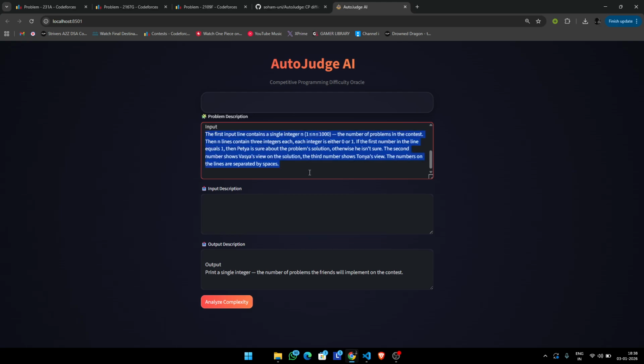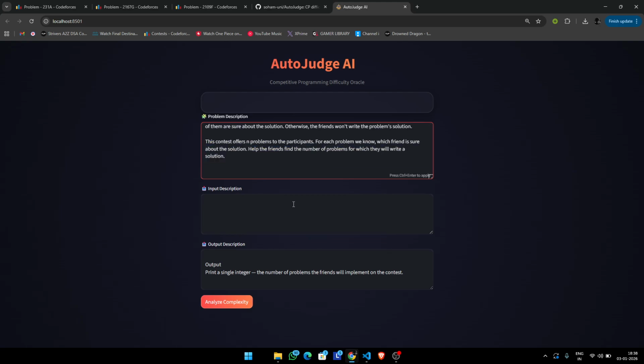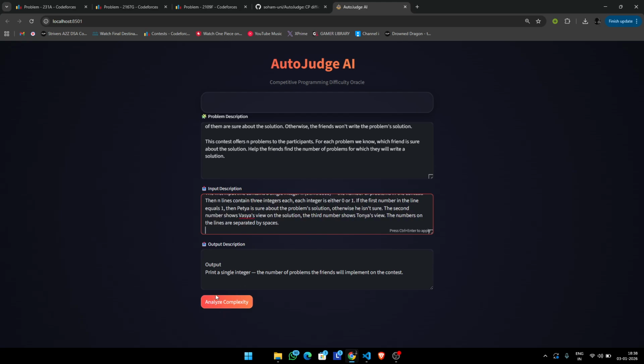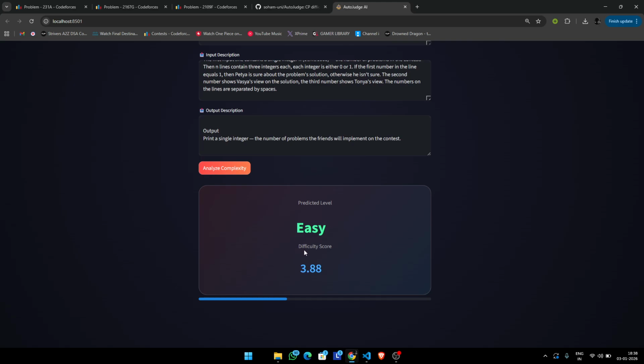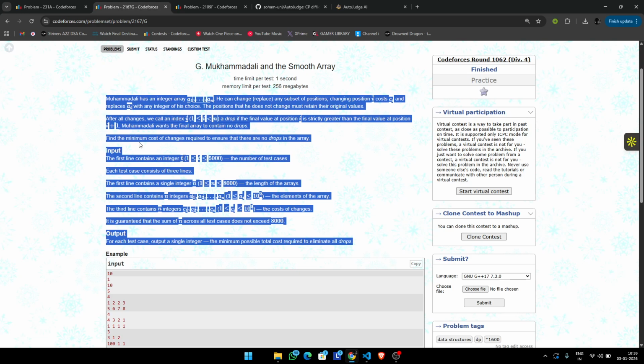We just have to paste the descriptions in these text boxes, and then click this button, Analyze Complexity, and it predicts the difficulty and a score. And the problem was indeed easy. Let's try for a few more problems.